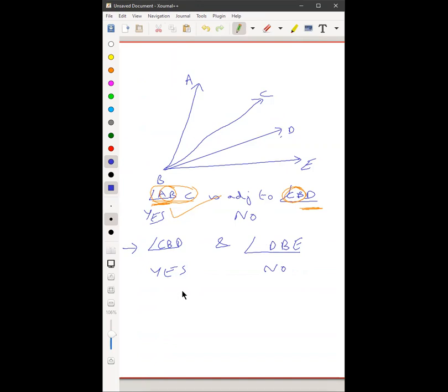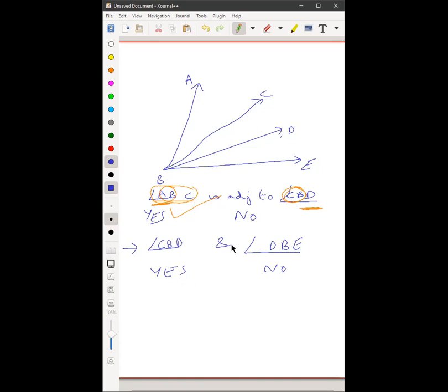Sir, no. Why no? Because BC is also on the right side. Okay, wait. Which is the common arm? Sir, BC. How is BC the common arm? CBD and DBE.